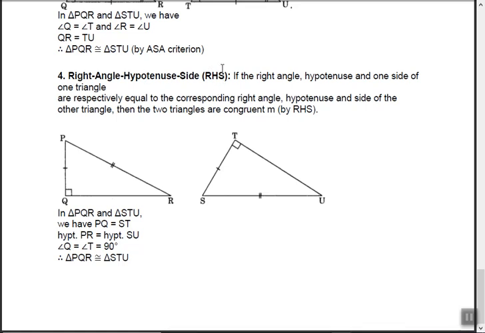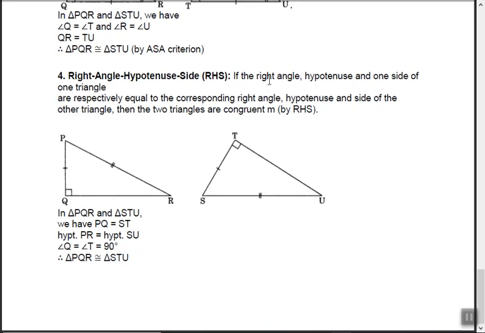What is right? See here. Right means this is applicable only to right angle triangles. Remember, only to right angle triangles, not to anyone else. And HS means what? Hypotenuse, side. So hypotenuse side means what? See here. In the right angle triangle, what are the sides called? This longer side is called the hypotenuse, and these two sides are called legs or sides, whatever some books call it. Okay.